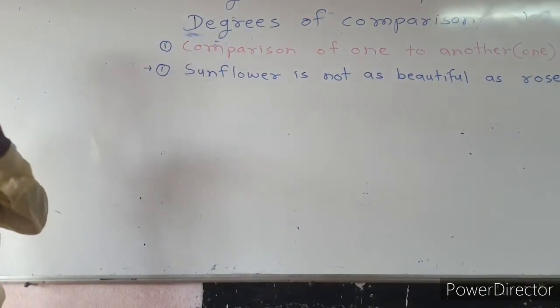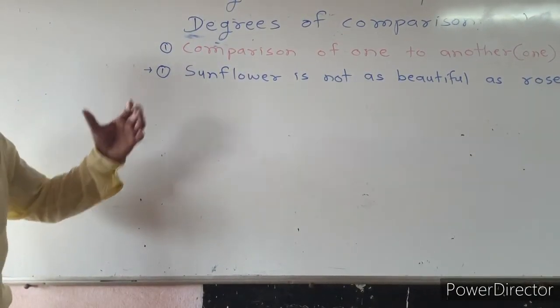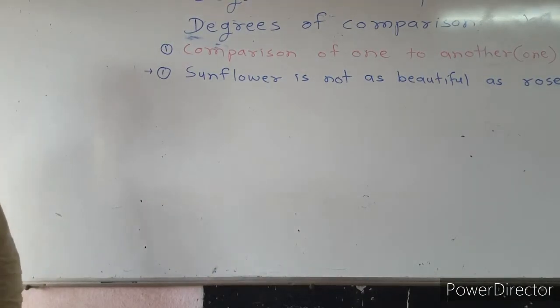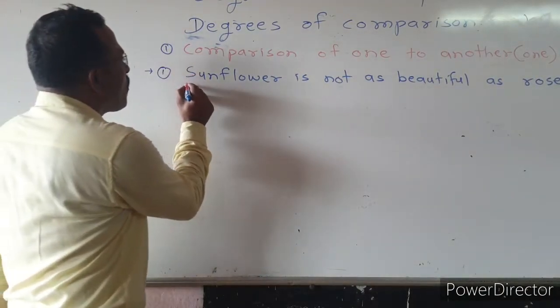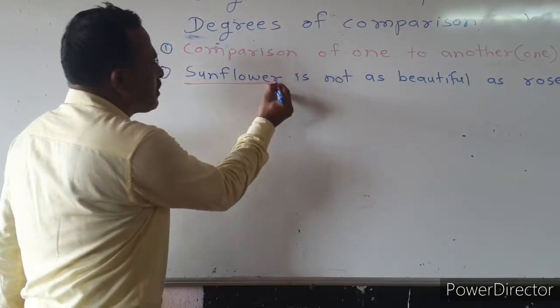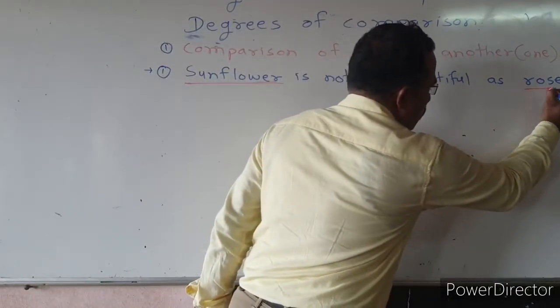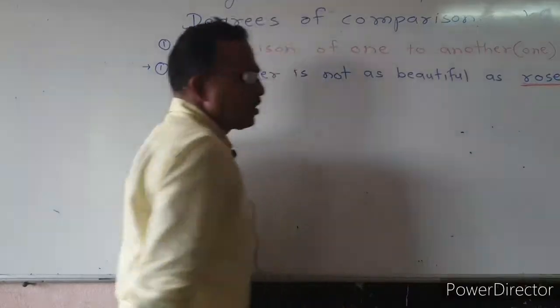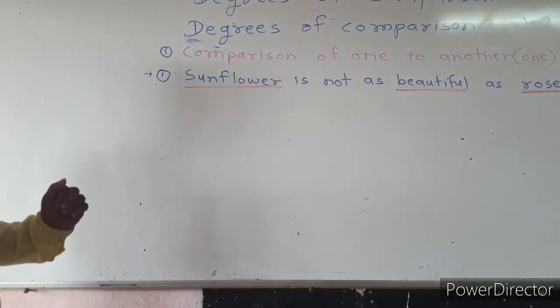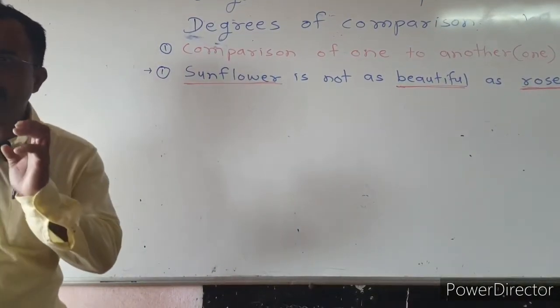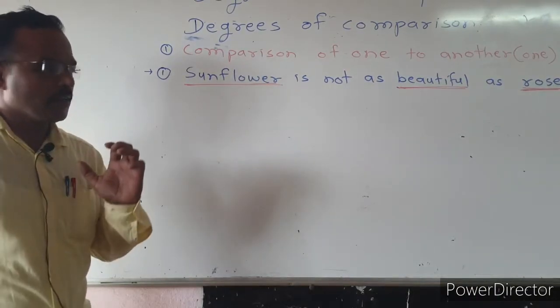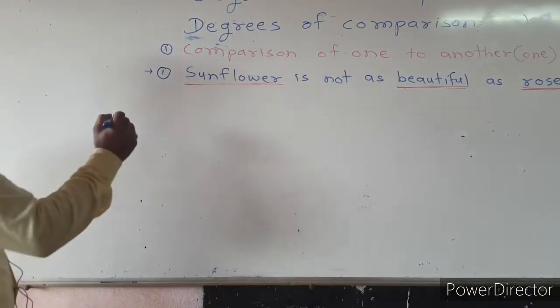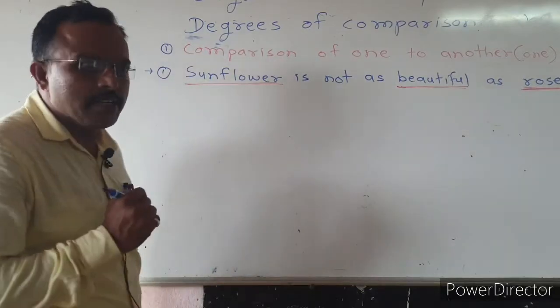Here in this sentence what do we see? There is a comparison between two flowers. First is sunflower and second is rose. Means here first we want to identify the degree of comparison of the given sentence. How do we identify it?